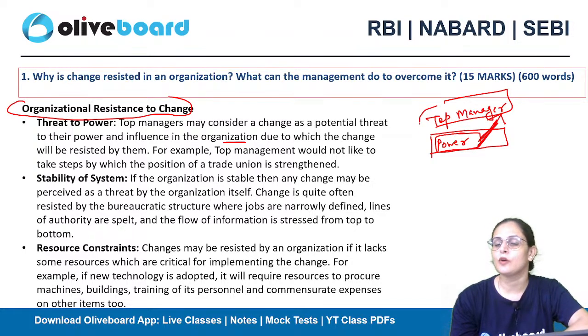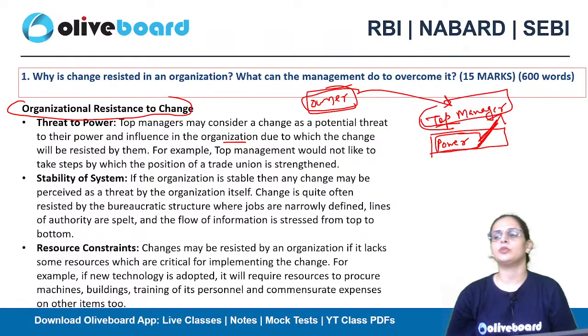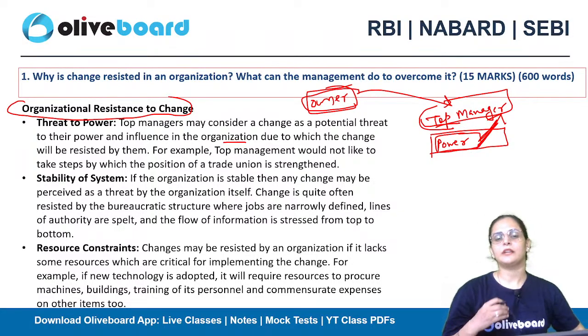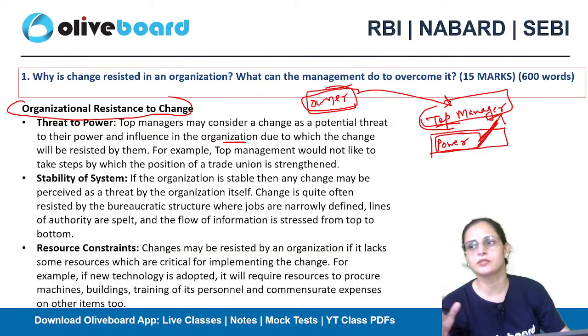The top level of managers and the owner of the organization are two different individuals. If the owner has taken a decision to introduce something new in the organization, and the top level of managers feel that this will act as a potential threat to their power and influence, they will start resisting it.